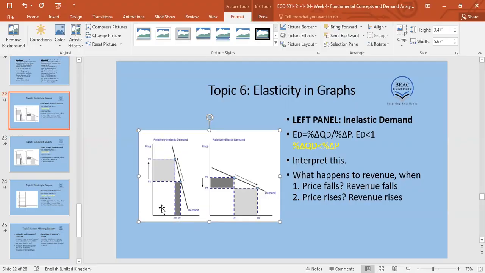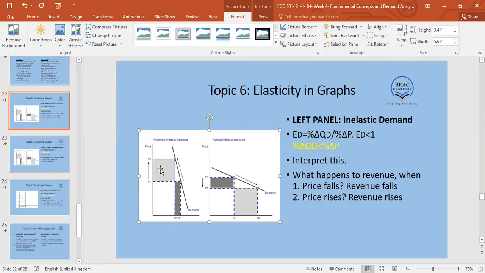How can we show this? Before the price change, this was our revenue. After the price change, this is our revenue. Okay, so although the price has increased by 5%, the quantity demanded has decreased by less than 5%. So the total revenue has increased. Even visually, we see that the new revenue over here is greater than the previous revenue over here.